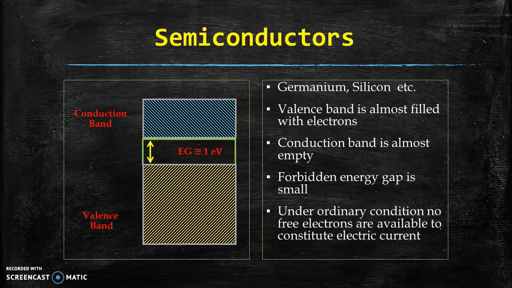Under ordinary condition, no free electrons are available to constitute electric current in conduction band, but because of very small forbidden energy gap, in case of room temperature also, because heat energy is imparted to the valence band electrons, the valence band electrons can travel to the conduction band very easily, and then they can act as free electrons and conduction of the electric current is possible.